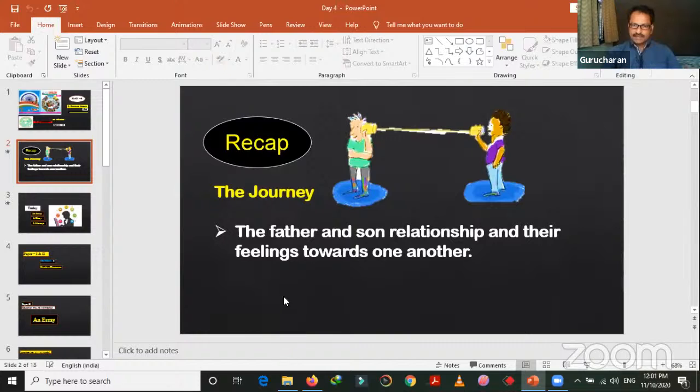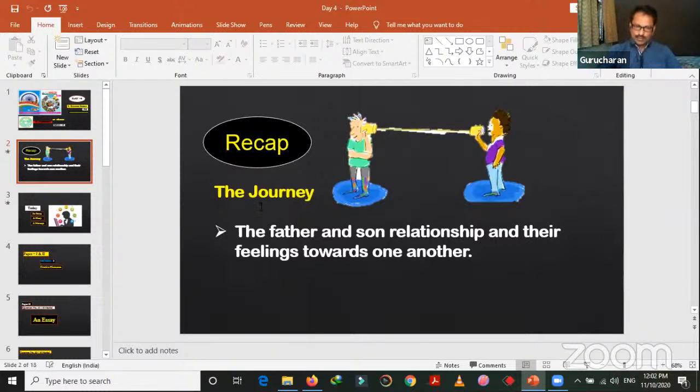Towards the end of the lesson, we understood that the father was happy a bit because his son did not waste money to buy a new pair of shoes. And the son was a little bit happy because he gave his hunting boots to his father. And with a bit of happiness, he returned to his workplace.